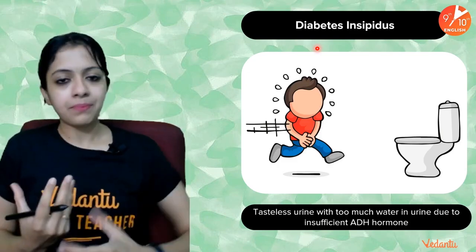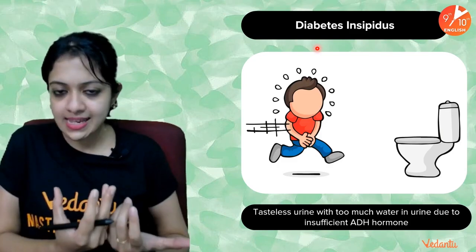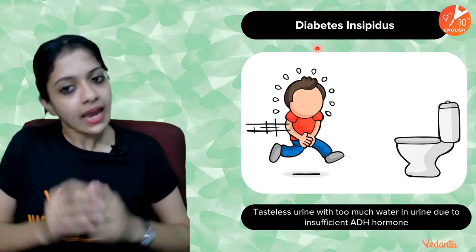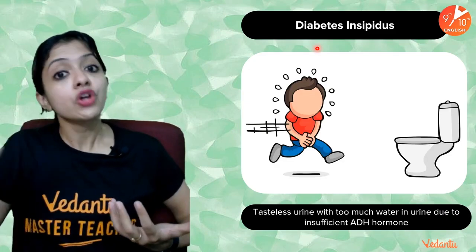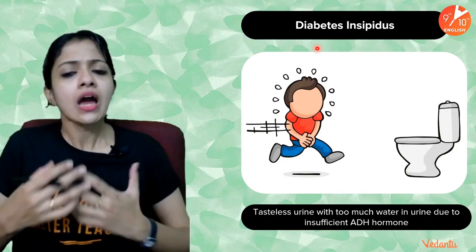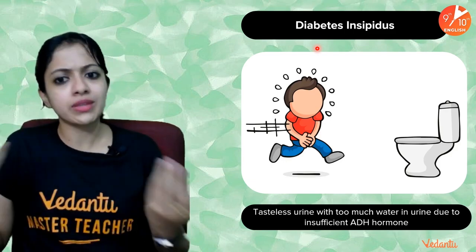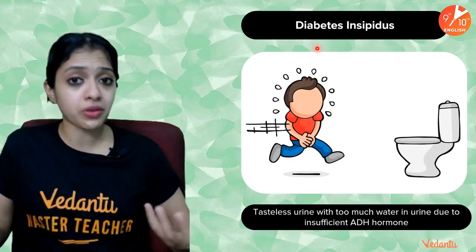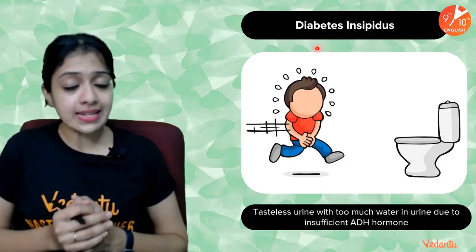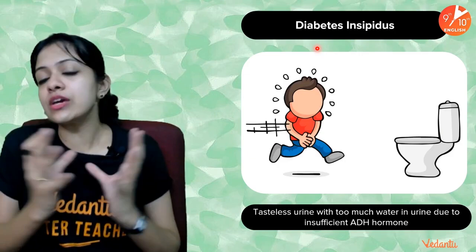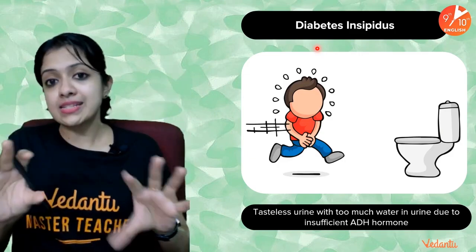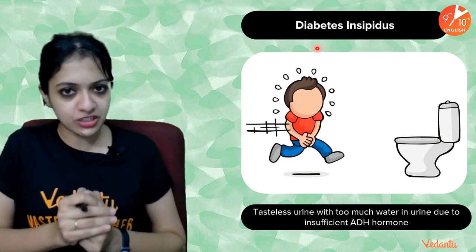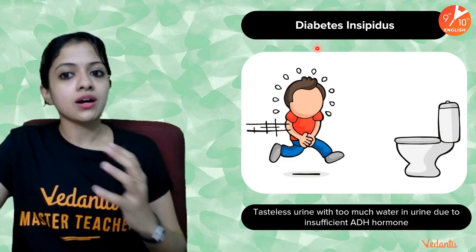In both of them, be it diabetes mellitus or diabetes insipidus, there is excessive thirst and excessive urine production, which means during the night the affected patients may wake up two to three times to visit the toilet. This is the only common thing between the two. But mellitus is for sugar patients, insipidus is for ADH insufficiency. So this is about diabetes insipidus.